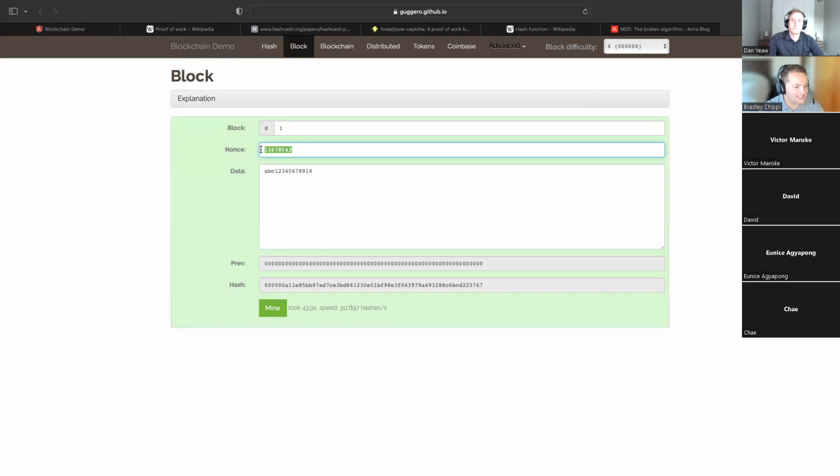Wow, look how many tries it took before it got 6 zeros in the beginning of that hash. That's literally all it's doing. So that's a lot of tries right there. And as you can see, it took 44 seconds, and my machine is able to do about 311,000 hashes per second.